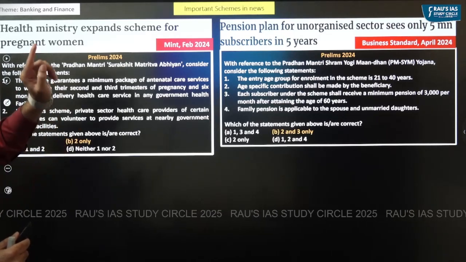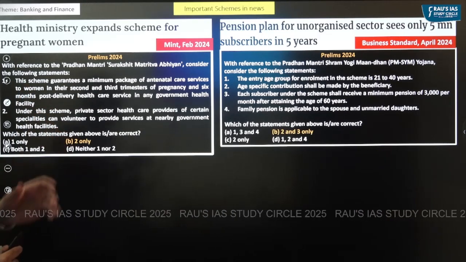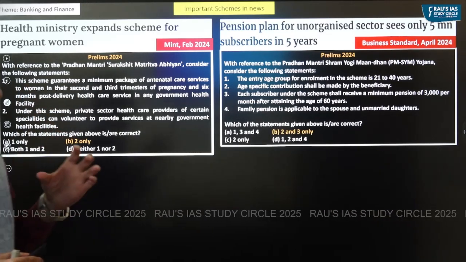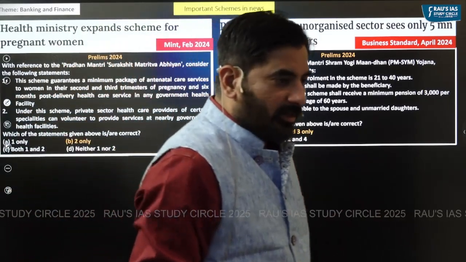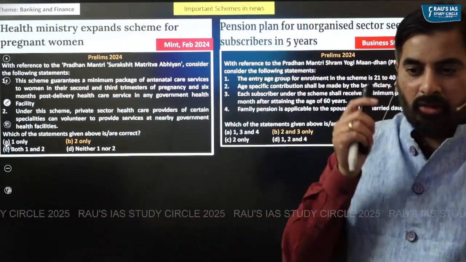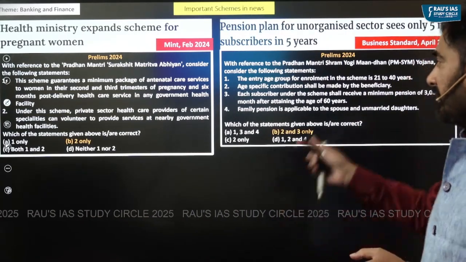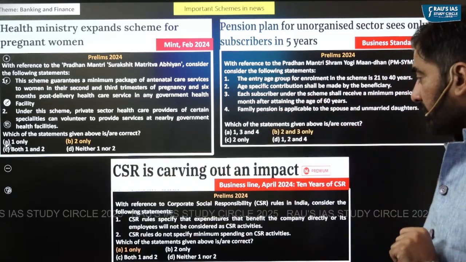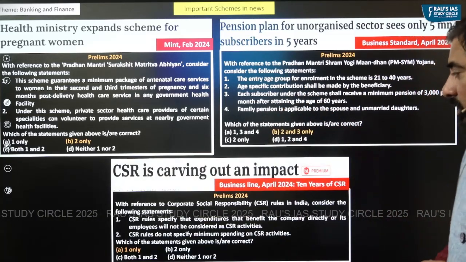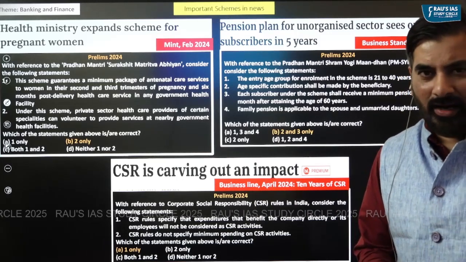The second question was with respect to Pradhan Mantri Shram Yogi Mandan. Even this scheme was in news in April 2024, wherein it was highlighted that in spite of 5 years since this scheme has been launched, the number of enrollments of unorganized workers in this scheme is quite low. So even this scheme was in news. Look at corporate social responsibility. Now, why was it asked?